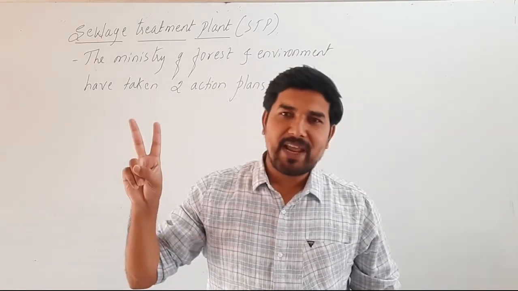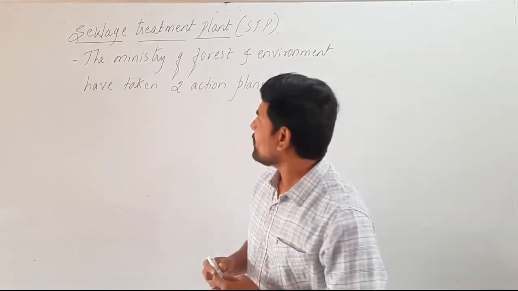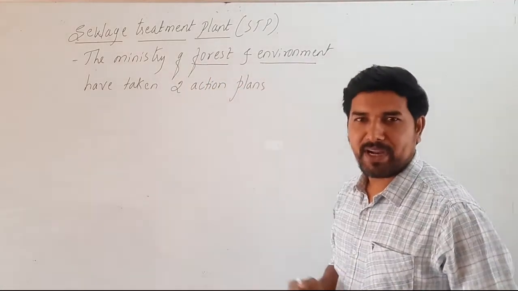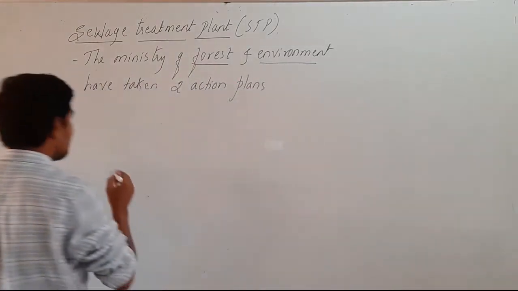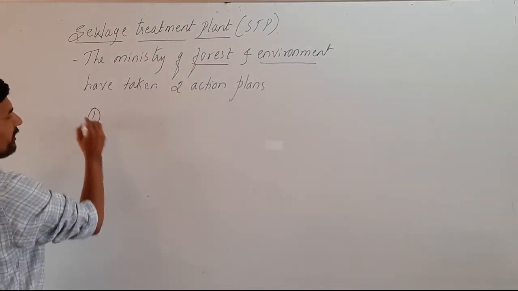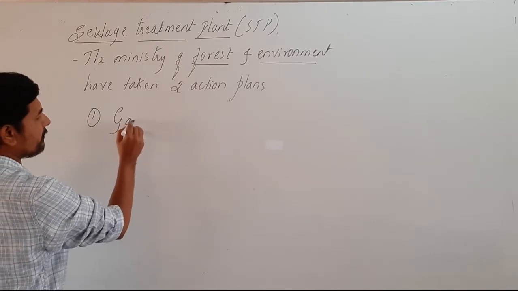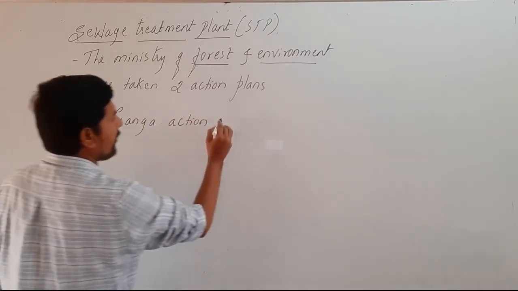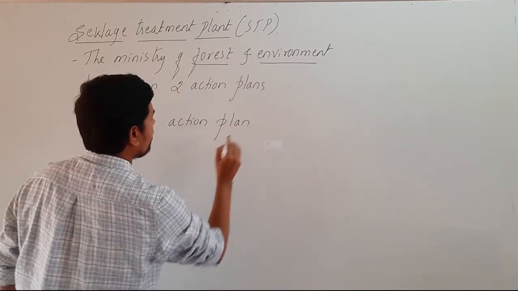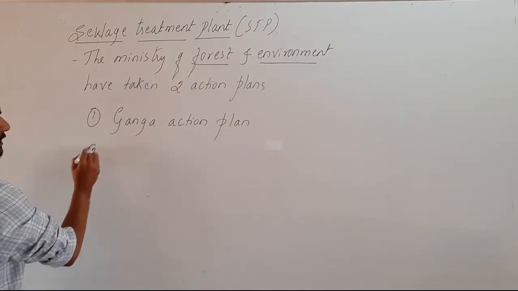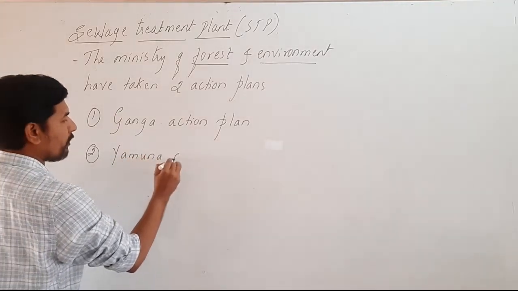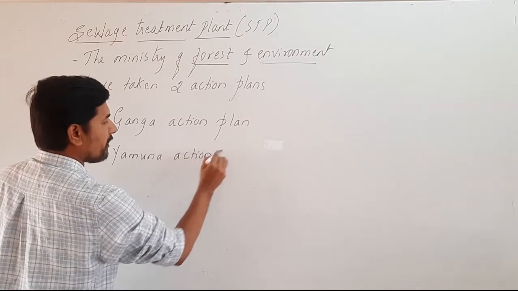The 2 action plans taken by the Ministry of Forest and Environment are, the first one is the Ganga Action Plan, and the second one is the Yamuna Action Plan.